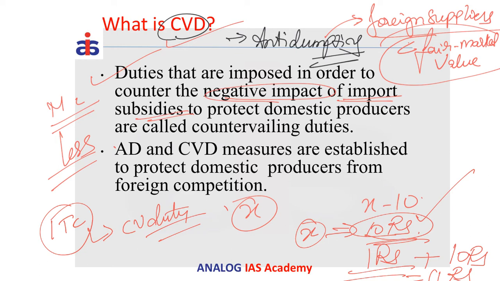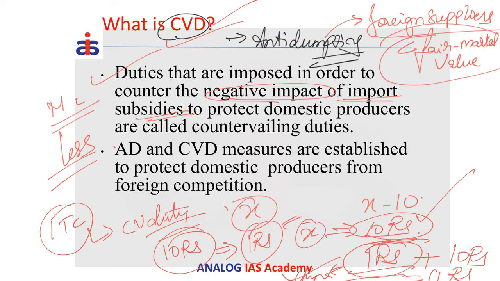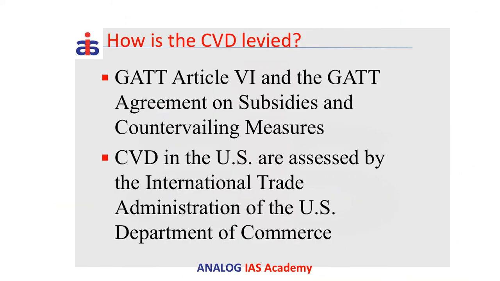Now, though the logic is similar, countervailing duties are imposed on products which receive a production subsidy in China itself, in this example. Then we will impose a countervailing duty. If the cost of production itself is 10 rupees in China, but after coming to India the producer is willing to dump that at a cost of 1 rupee, then we will be imposing anti-dumping duties. So the logic is similar, but the mechanism is different. So how is the countervailing duty levied across the world?